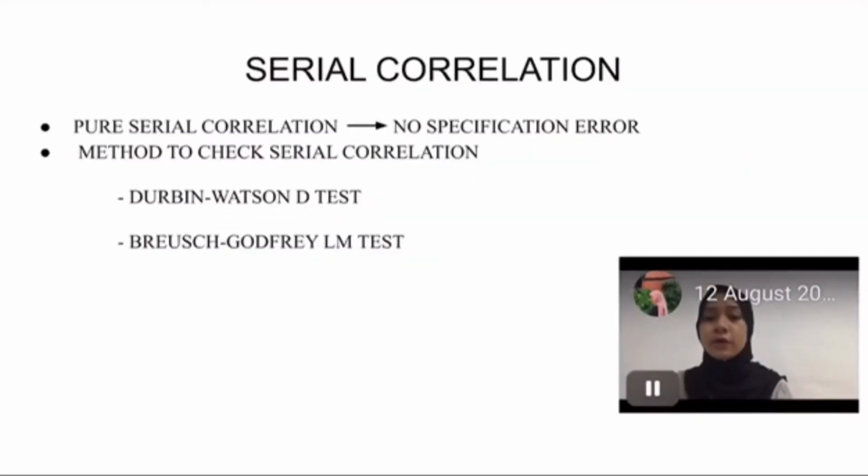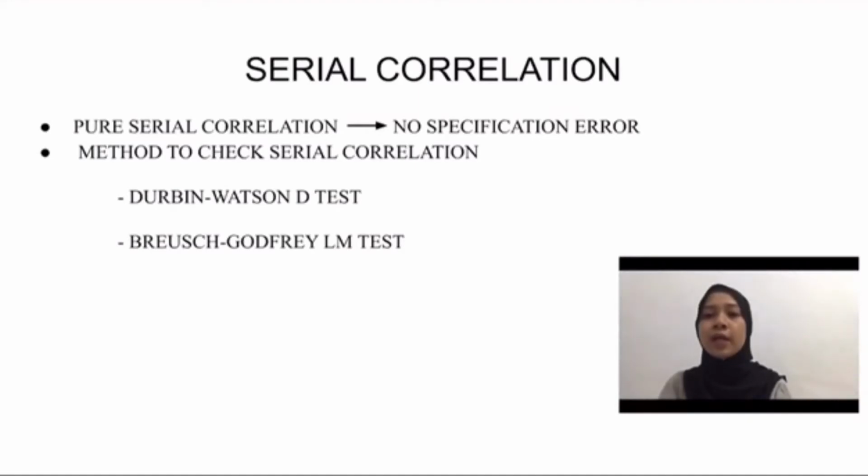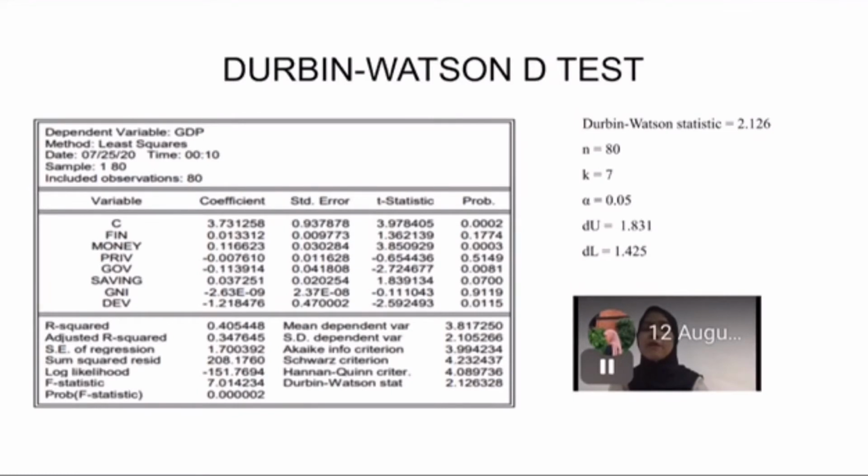In serial correlation, we have 2 types of it, which are pure and impure serial correlation. But in our study, we use pure serial correlation because we have no specification error. The methods that we will be using to check for serial correlation are 2: the Durbin-Watson d-test and the Breusch-Godfrey LM test. So first, we go for the Durbin-Watson d-test.